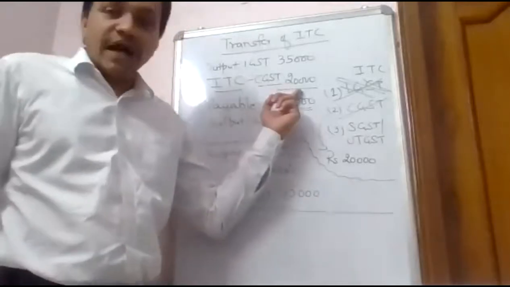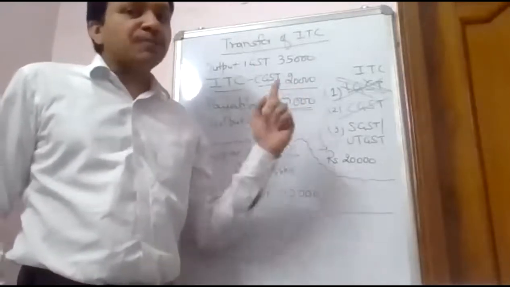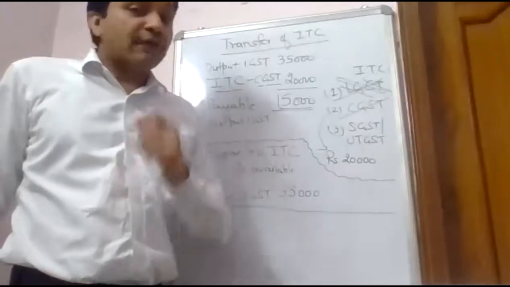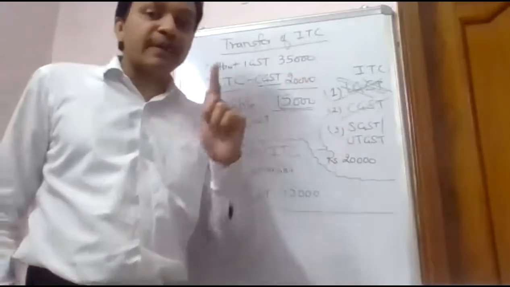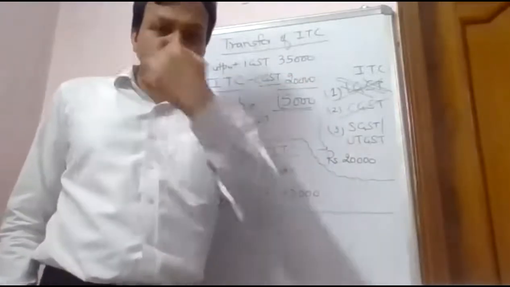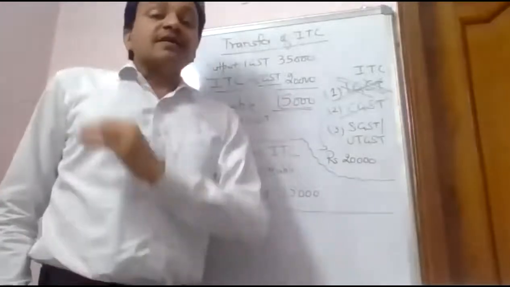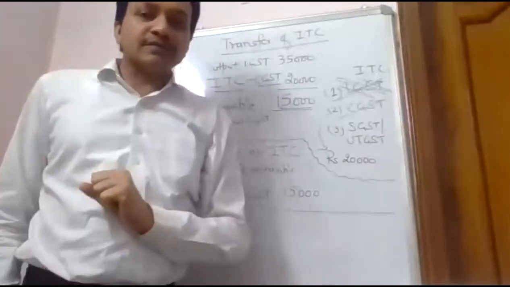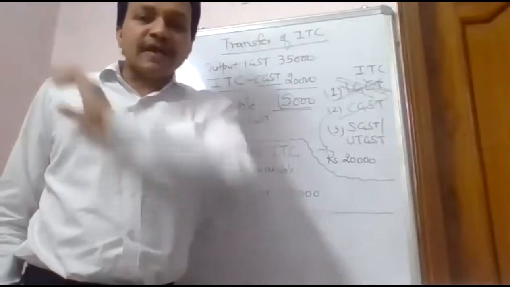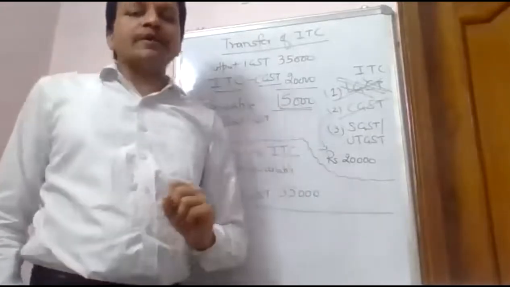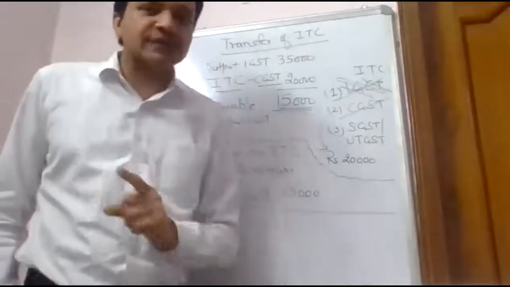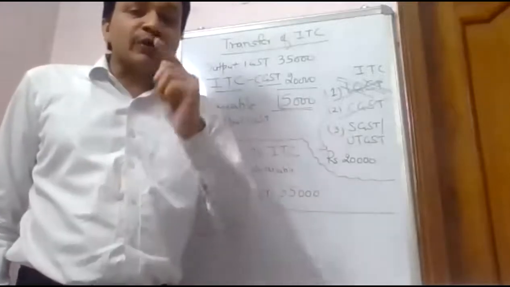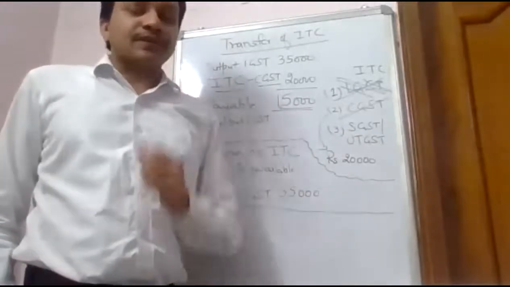The 20,000 tax which I have paid, I have not paid directly to the center's account. I have paid this 20,000 to the person from whom I purchased. That person has deposited 20,000 rupees in the central government's account. If I am claiming ITC, that means I am withdrawing it from the government indirectly. So what is the first situation? The balance of central tax is going to be reduced by 20,000 rupees.